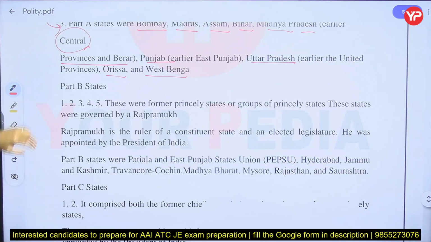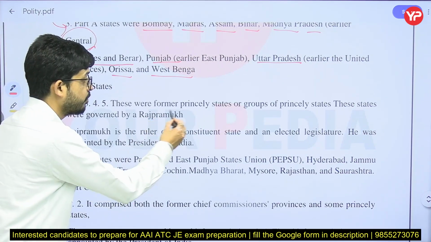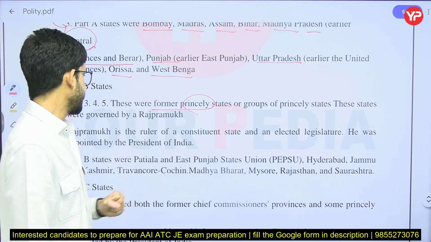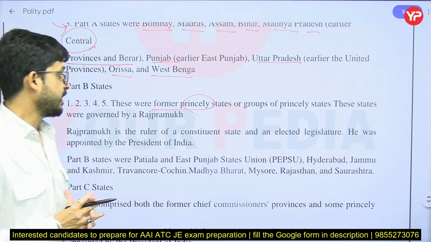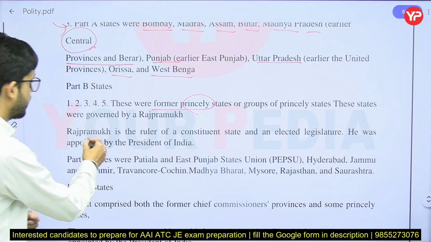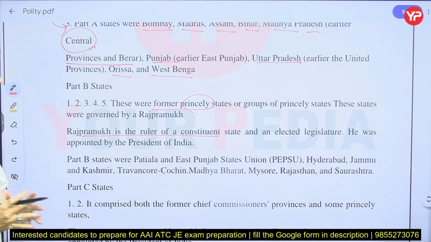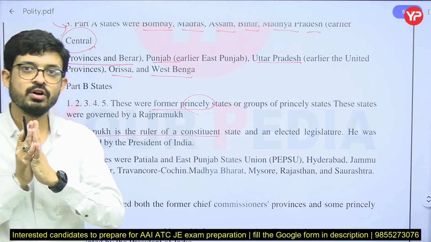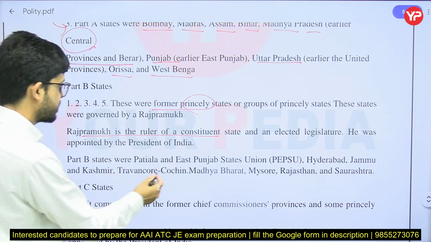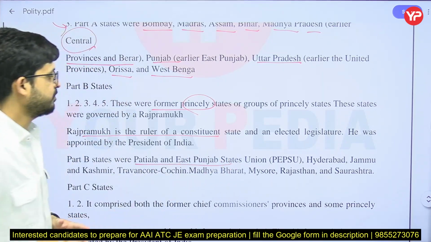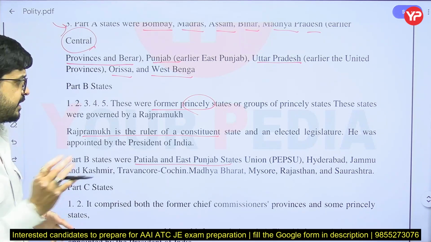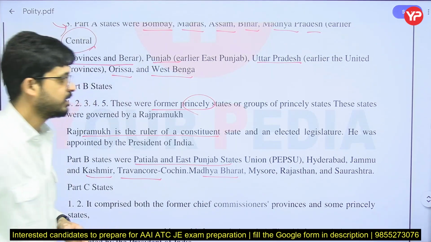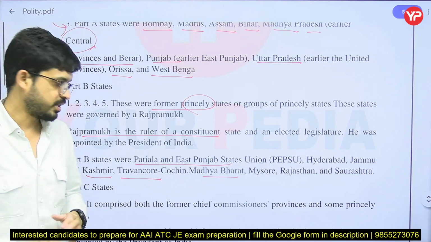And Part B consists of which states? These are the former princely states, groups of princely states. These states were governed by a Rajpramukh, who was the ruler of the constituent state with an elected legislature, appointed by the President of India. The states were Patiala and East Punjab, PEPSU, Hyderabad, Jammu and Kashmir, Travancore, Madhya Bharat, Mysore, Rajasthan and Saurashtra.